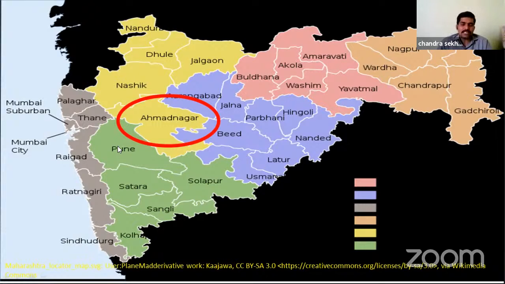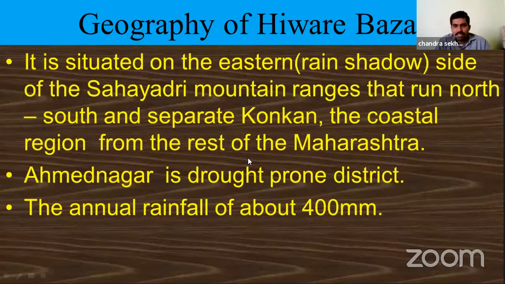But the eastern side of the Western Ghats does not get sufficient rainfall in the rainy season. That is why Ahmednagar district is in a drought-prone area. The annual rainfall is only about 400 millimeters, or 40 centimeters.